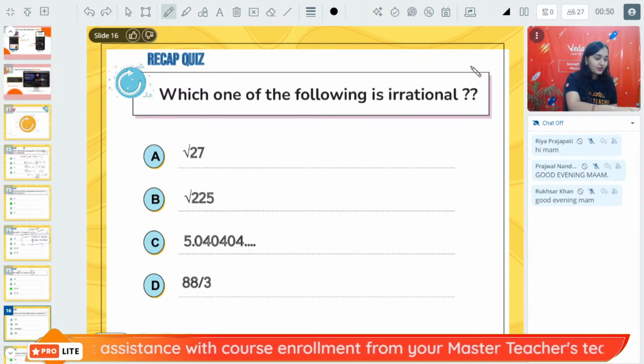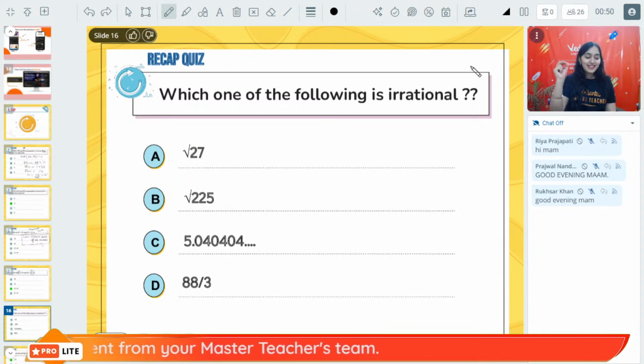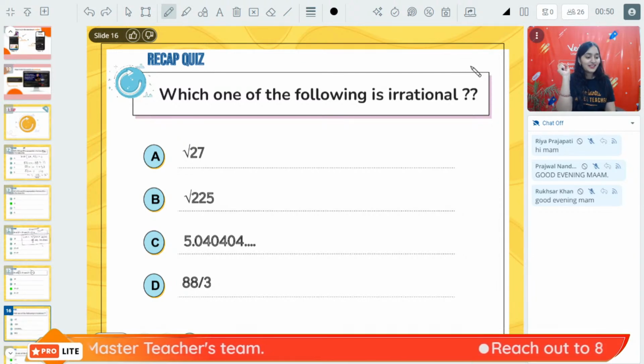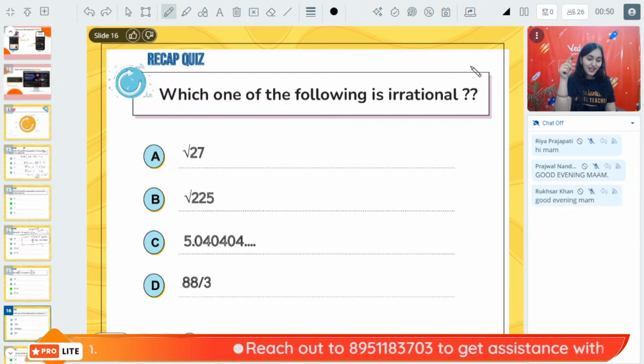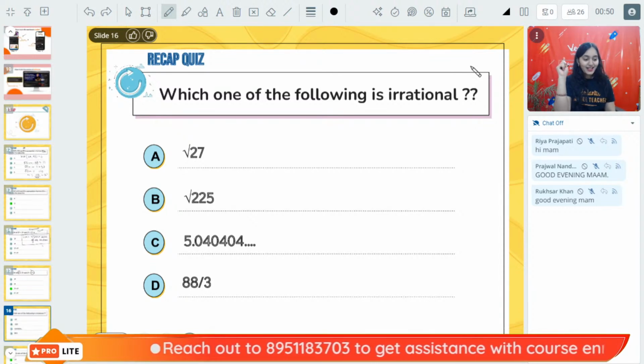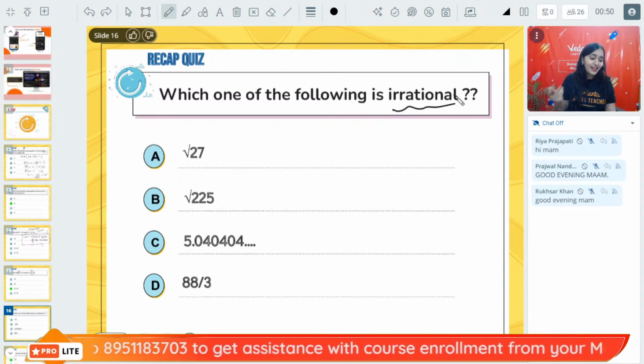Irrational is asked in the question. Michelle is saying option D. What about others? Jagdish is saying option C. Harshit is saying option A. Priyanshu is saying option D. Priya is again saying option D. Irrational has been asked.